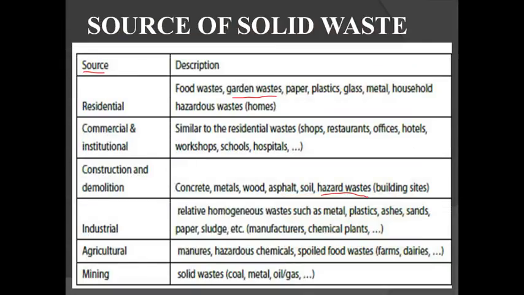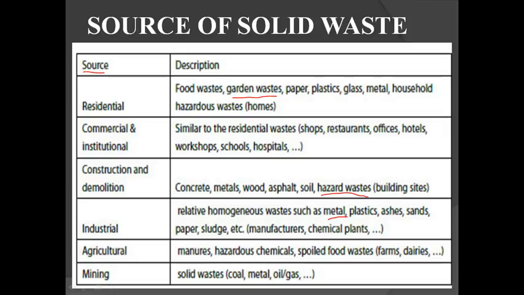Next is the industrial waste. In industrial waste, relatively homogeneous waste such as metal. Very important, in industrial waste, it depends upon what type of industry you have considered. For example, if you consider the sugarcane industry, what is the type of waste coming? In sugarcane you have two types: it will generate liquid waste and solid waste. We can say that ash is what you will get at the last point.